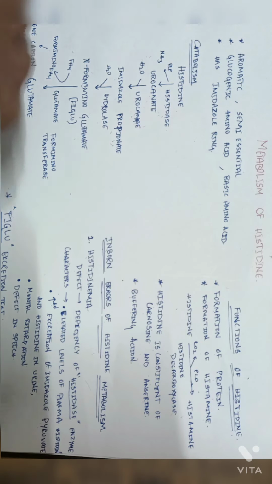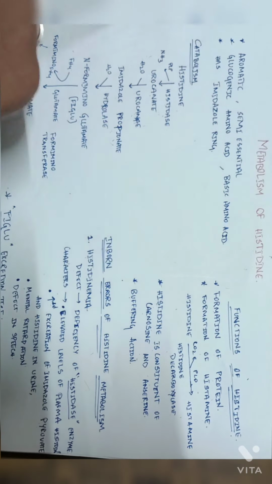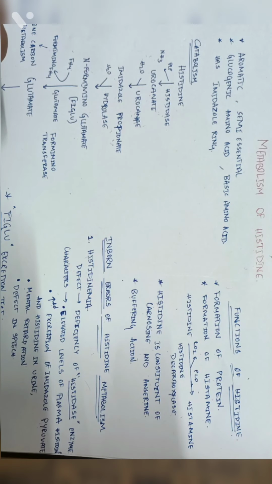Today we learn about the metabolism of histidine. The metabolism of histidine, proline and arginine is considered together as the three are converted to glutamate and metabolized. The metabolism of histidine is important in the generation of one carbon compound.